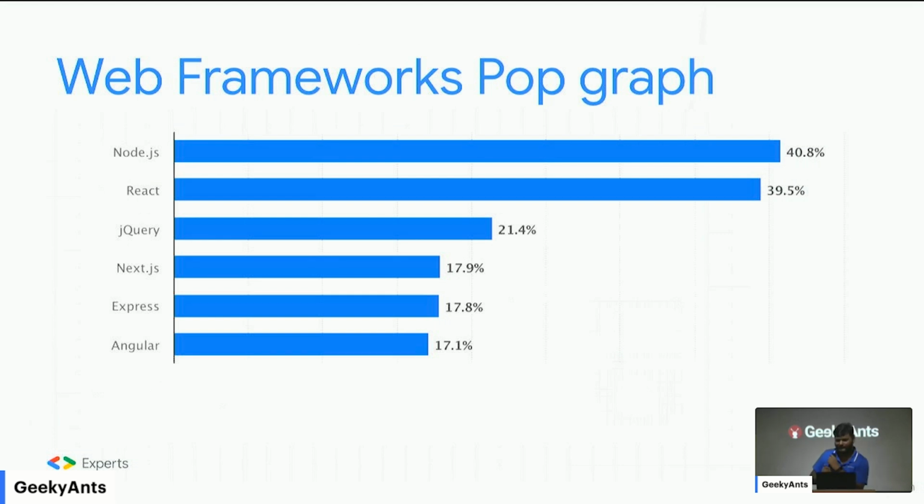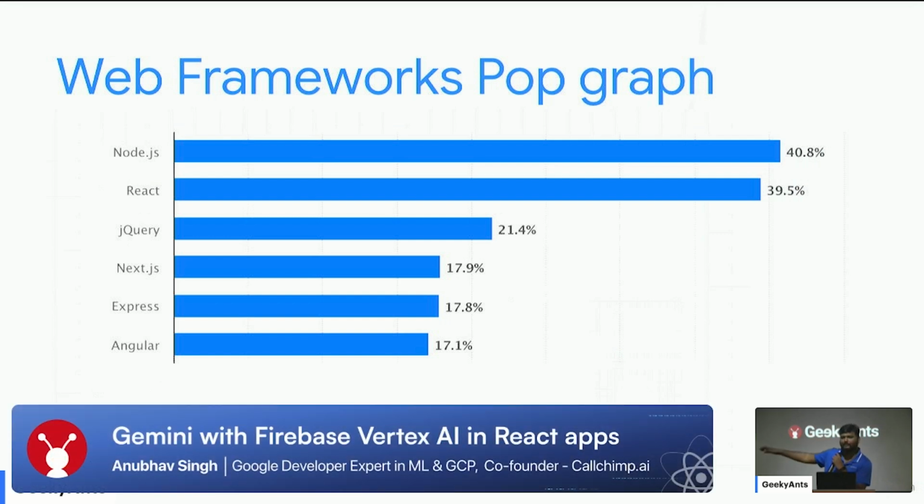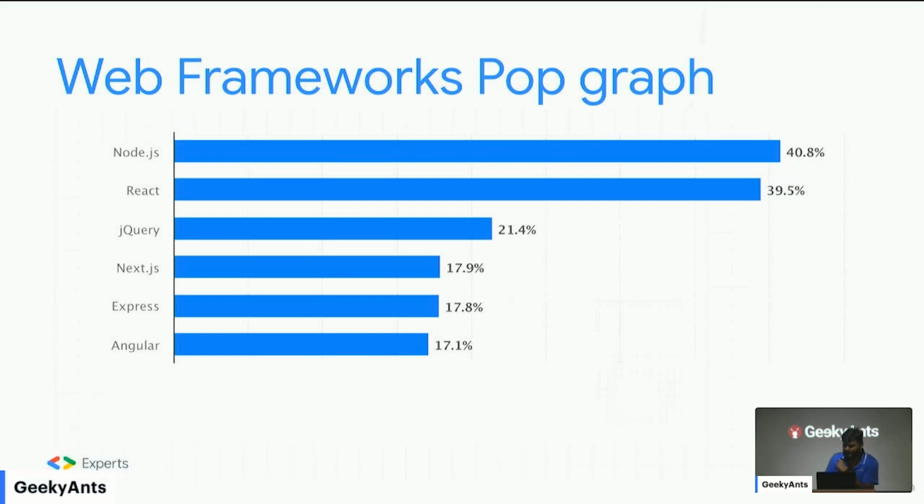And let me start with controversy. So I made a popularity graph and I put React on the second. Yeah. So Node.js isn't exactly a web rendering framework and all that, right? So let's consider React is the most popular web framework. And any Vue developers here by any chance? Yes, you like this graph?